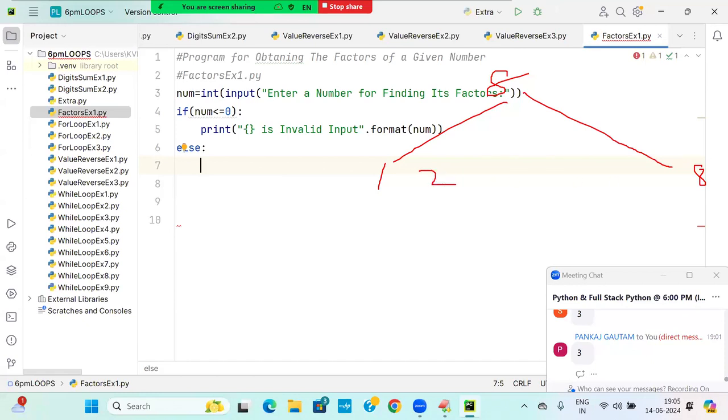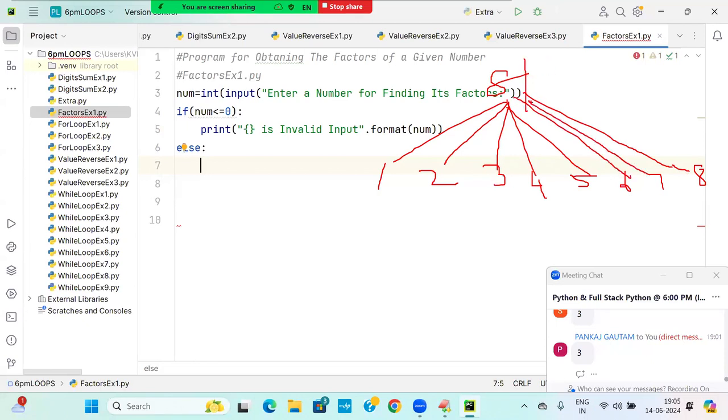What are the numbers? 1, 2, 3, 4, 5, 6, 7, and then 8. Factors will be there up to half of the number only. So up to here only I can check. If you check beyond, it is a waste of time. Unnecessarily processing cycles are wasted.